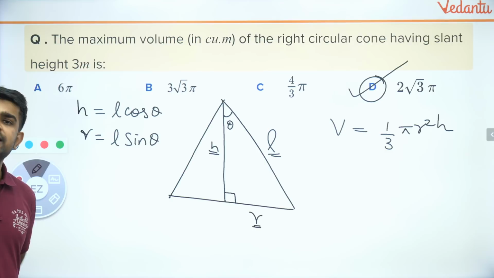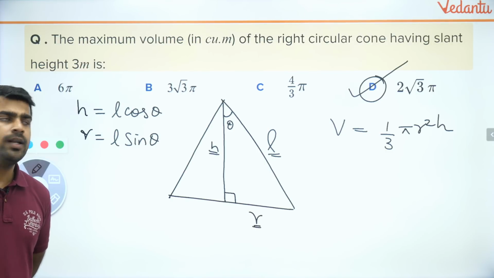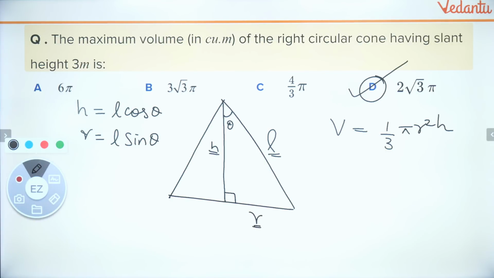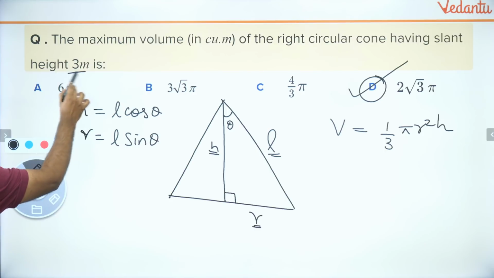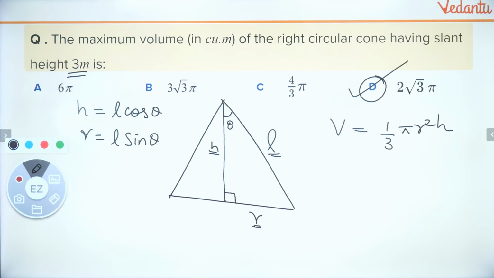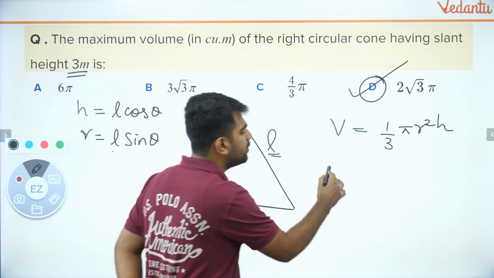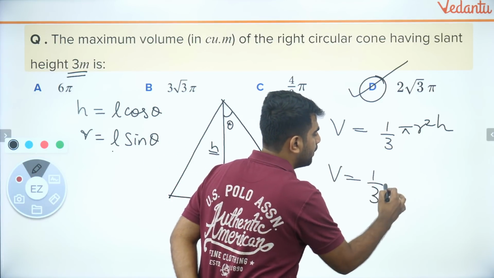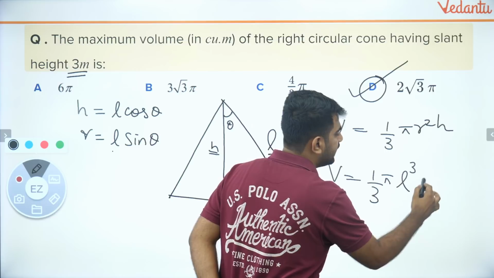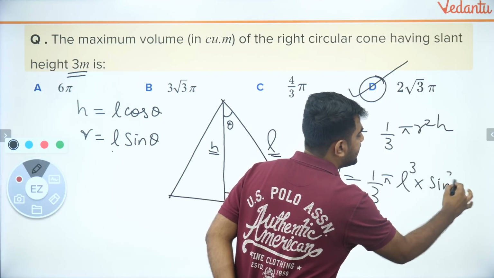Why am I doing this? What is the necessary for me? Because, guys, please remember, they have given you slant height. You have to use that, no? They have given you only slant height. You have to use that. So let me do that. What will be my volume? It will be 1 by 3 pi L cube into sine square theta cos theta.